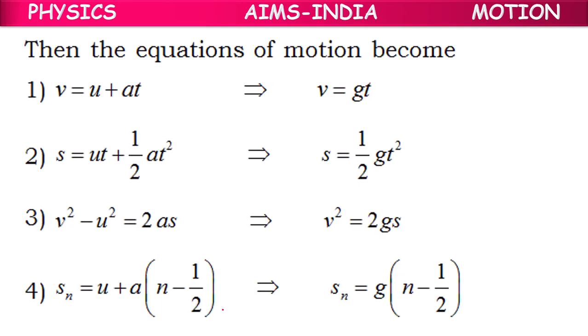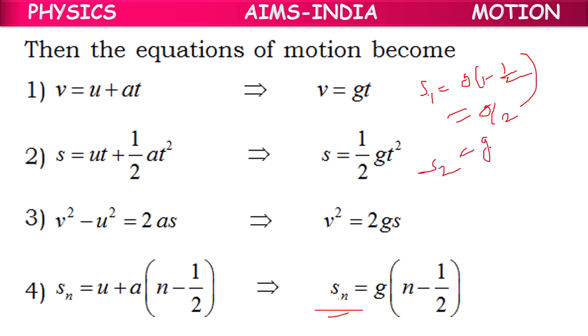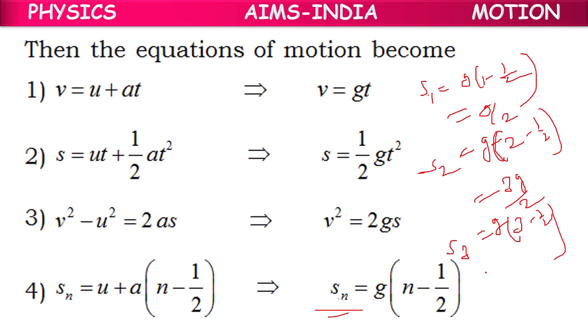1:3:5:9. Because here Sn means the distance traveled in one particular second. So S1, how much? G into 1 minus half, or G by 2, because 1 minus half means half, G by 2. S2, G into 2 minus 1 by 2 means 3 by 2. So 3G by 2. S3, so G into 3 minus 1 by 2 means G into 2 3 the 6 plus 1, 5 by 2 or 5G by 2.